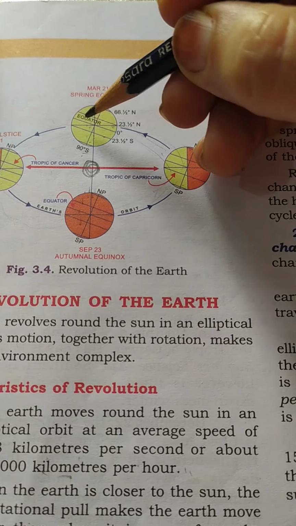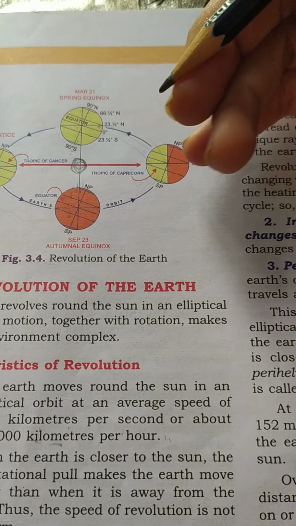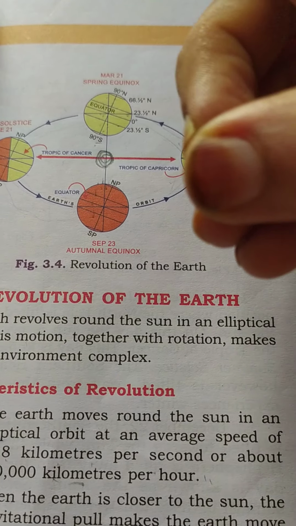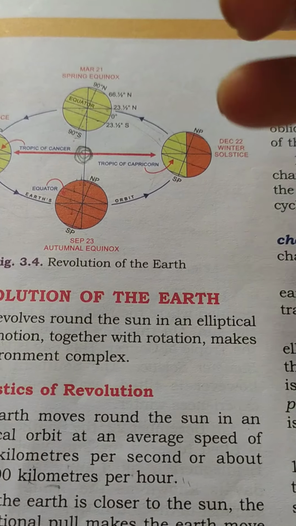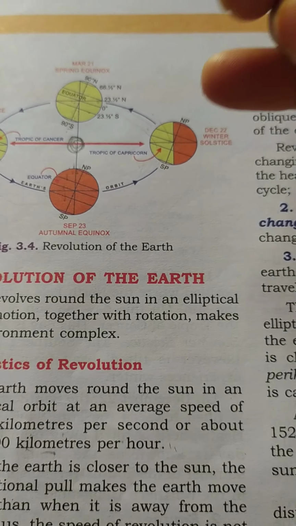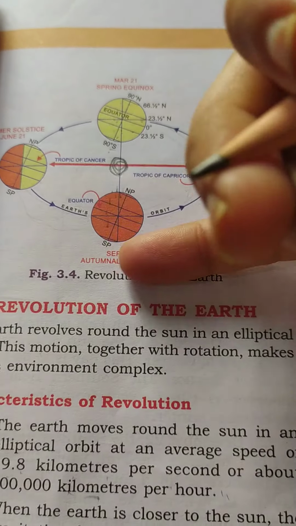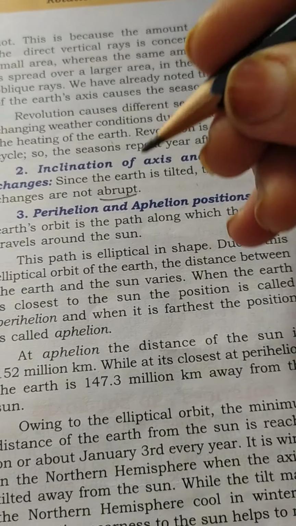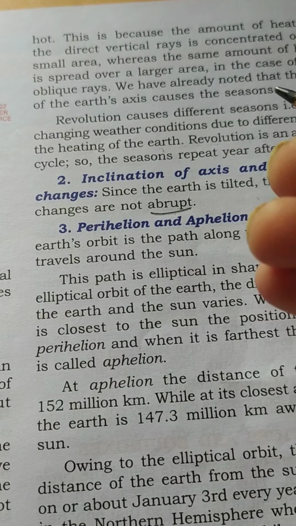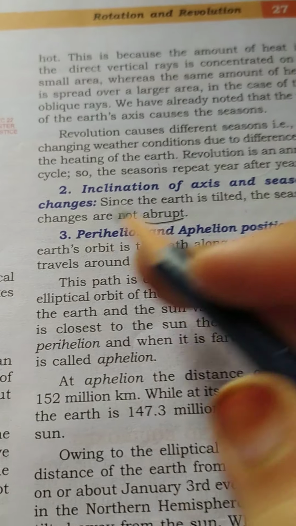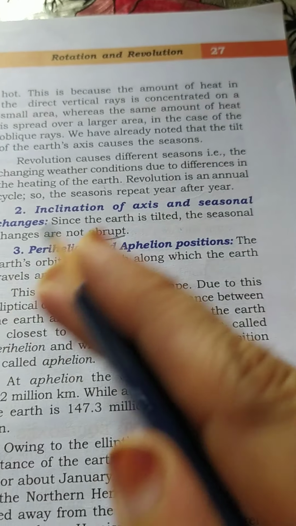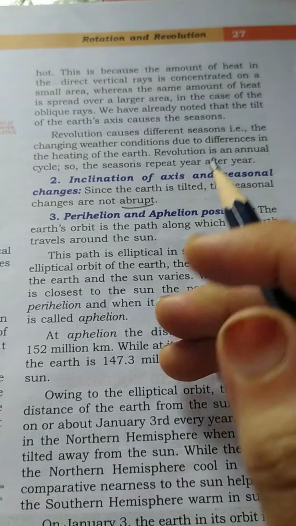For example, we have the winter season, then we have the spring season. Spring means moderate type; in spring we have moderate temperatures, not too hot, not too low. After spring we have the summer season. Then after summer we have the monsoon, then autumn, and then winter. So these seasonal changes are not abrupt, they are not sudden. These seasonal changes are gradual. Gradually one part of the earth experiences the change in the season.